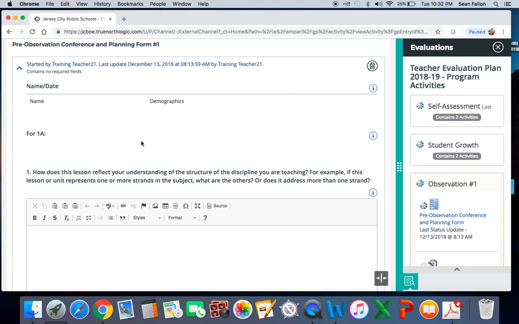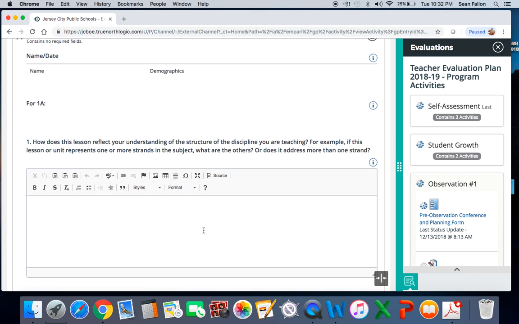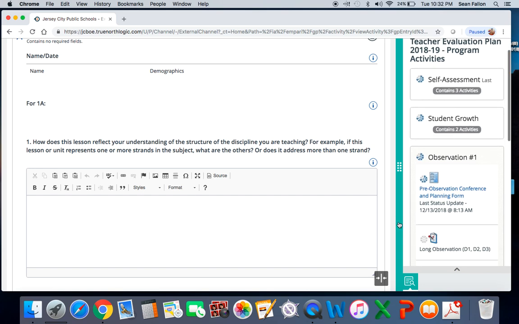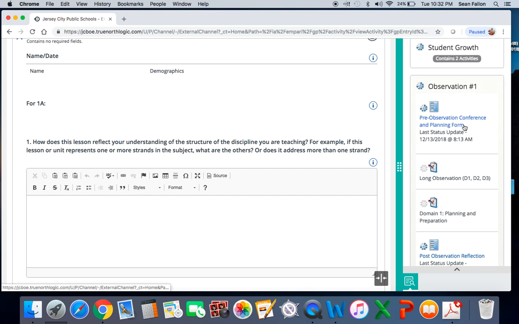If I want to answer this question using information that I submitted someplace else on the form, I can open any other area of my teacher evaluation plan right here in this split screen area. So I can take information from my self-assessment, or from a time where I've answered these questions at a previous observation.